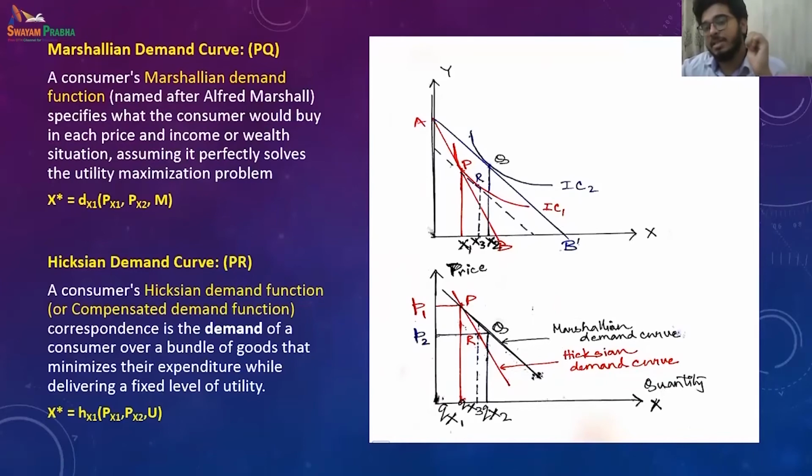As we say, the demand curves are derived using these consumer behavior and revealed preference theories. There are two types of demand curve. One is the Marshallian demand curve, which we have discussed. Just the change in price will cause a change in quantity demanded, and hence when price is increasing, quantity demanded is falling.